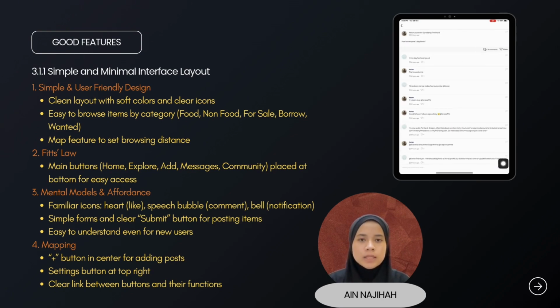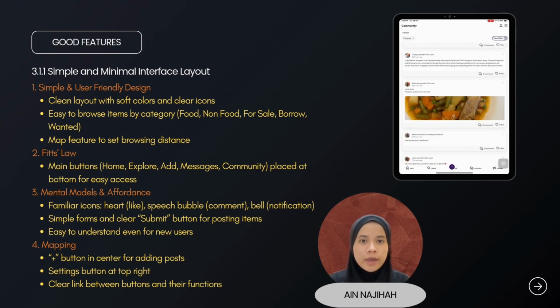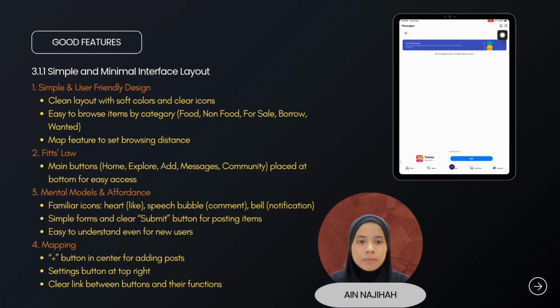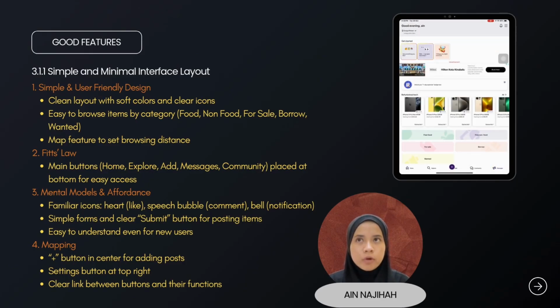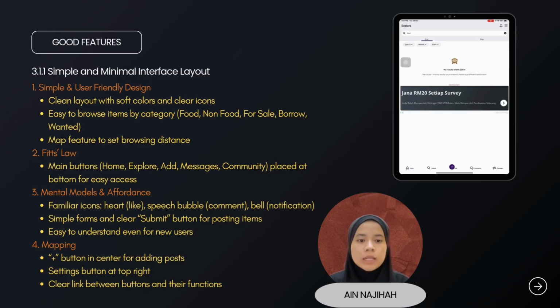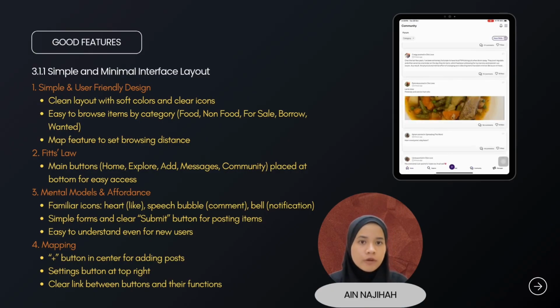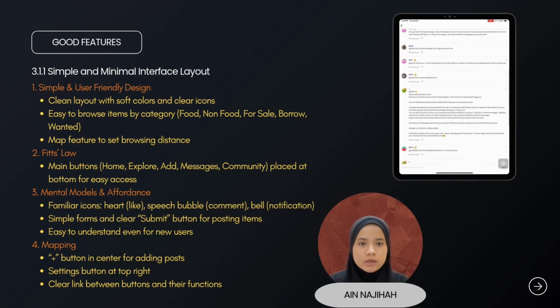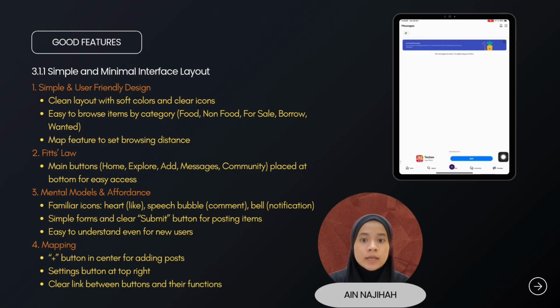The main buttons like Home, Explore, Add, Message, and Community are placed at the bottom of the screen for quick and easy access. Through mental models and affordance, the app uses familiar icons such as the heart for like, the speech bubble for comments, and the bell for notifications, so users can easily understand their functions.